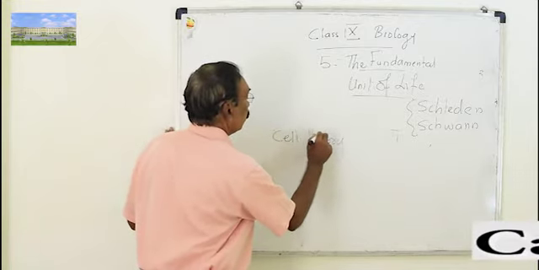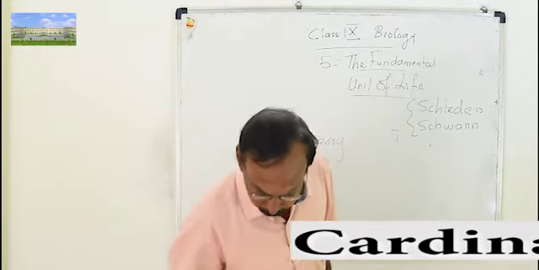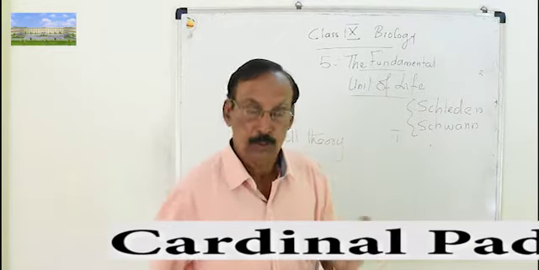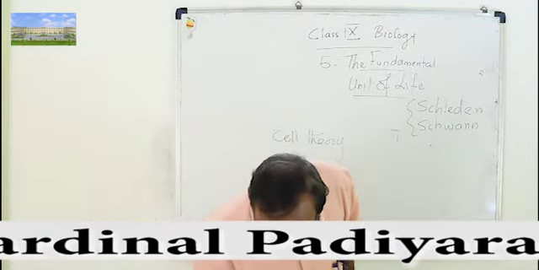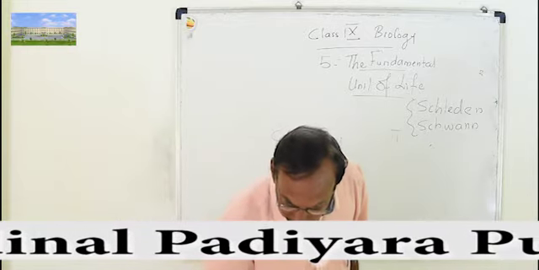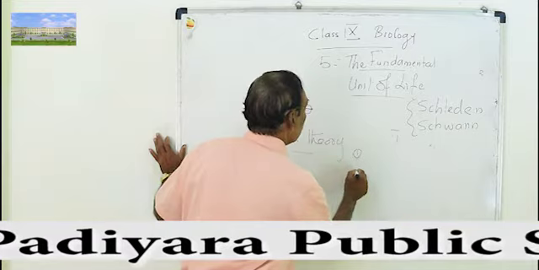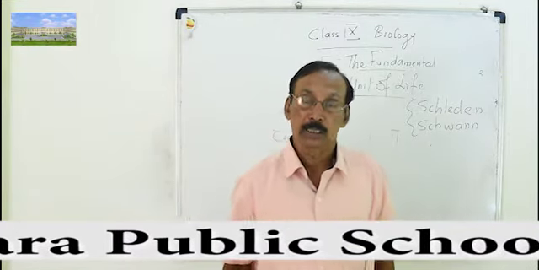This theory has only two things. One thing about the cell theory is that all the living organisms are made up of cells. The cell is the basic unit of all living organisms. And the second point they said is that a new cell is produced from the pre-existing cell.